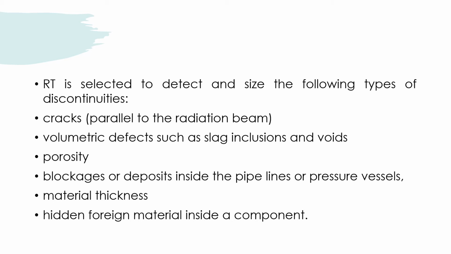Number four, blockage or deposit inside the pipeline or pressure vessels. Number five, material thickness. And number six, hidden foreign material inside a component. So these are the 6 discontinuities for which RT is selected.